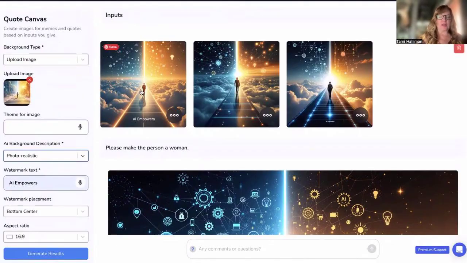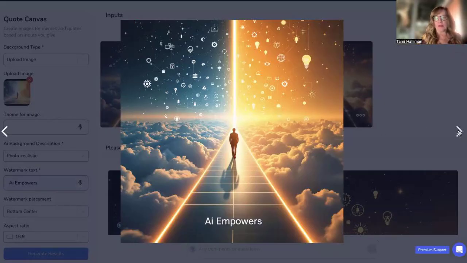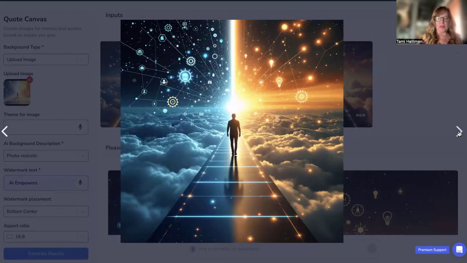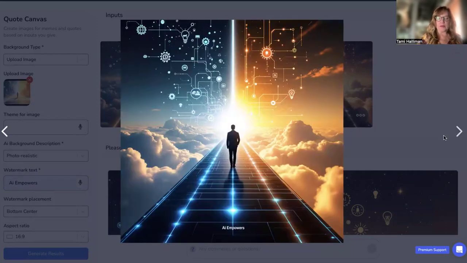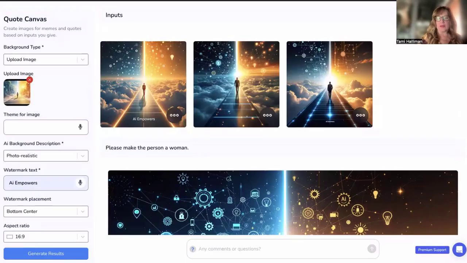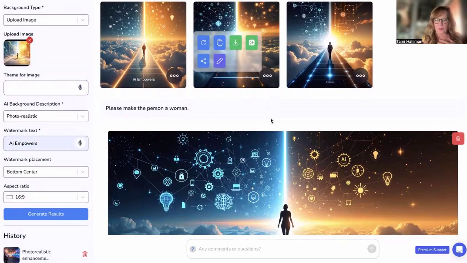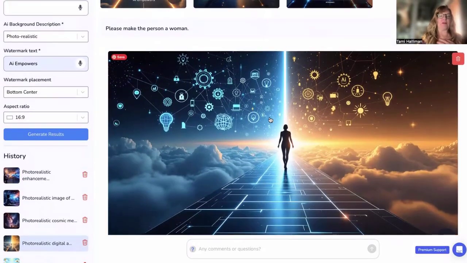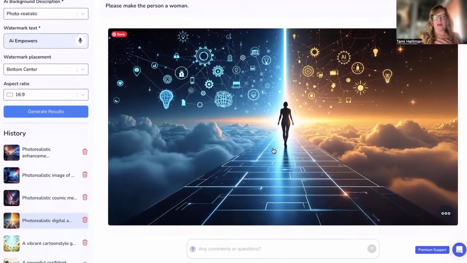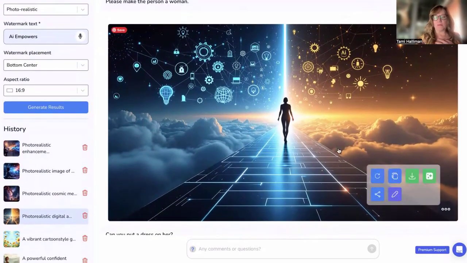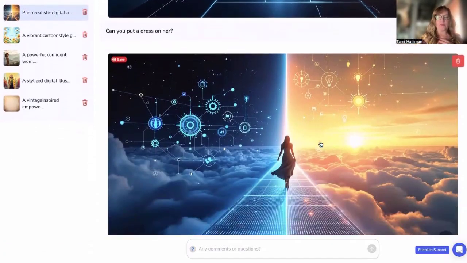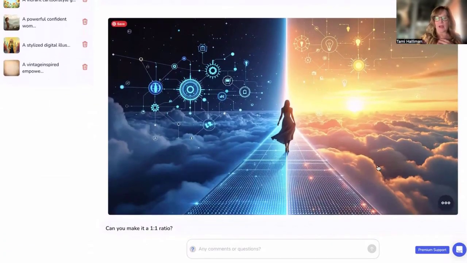So I put this image in, and this is what I received. I think I did ask for a one-to-one on this one, and so it did give me a one-to-one. It didn't put my watermark in all of them, but I'm going to show you how to fix that. All right, so that's what it gave me initially. I work with women mostly though, so I gave it a prompt and said, please make this person a woman. So it did, but I still didn't quite like that. So I asked it to put her in a dress. Now I like this one.